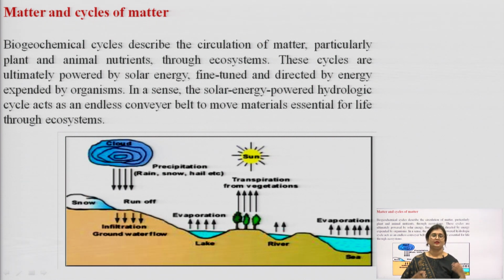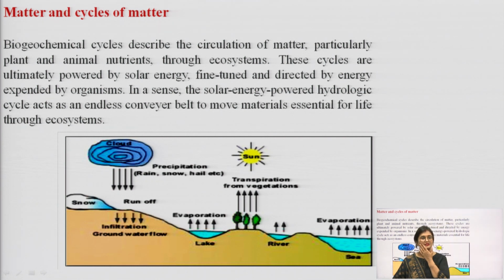The inorganic and organic constituents, how they are circulated among the producers, consumers, decomposers, and then back to the abiotic factors. This is called the cycle of matter, also known as the biogeochemical cycle. Particularly plant and animal nutrients, how they are cycled through the ecosystem, is the biogeochemical cycle.